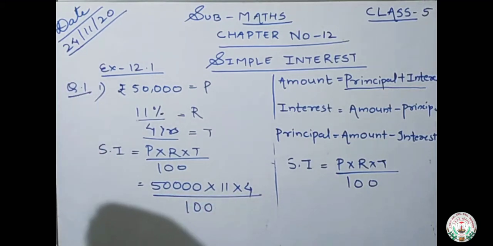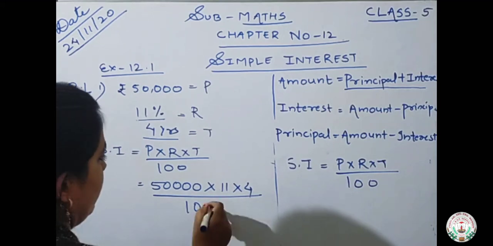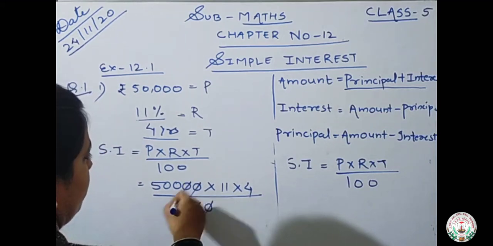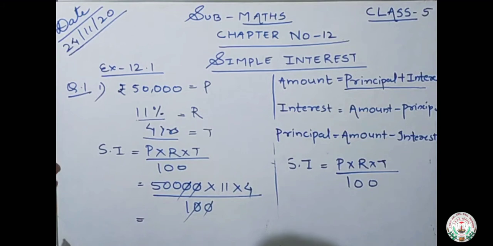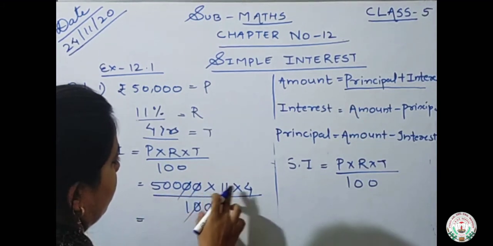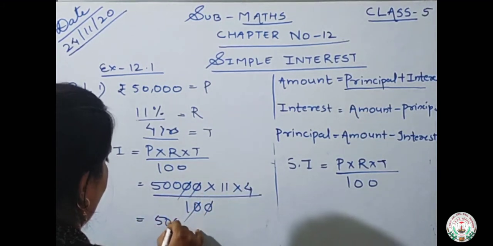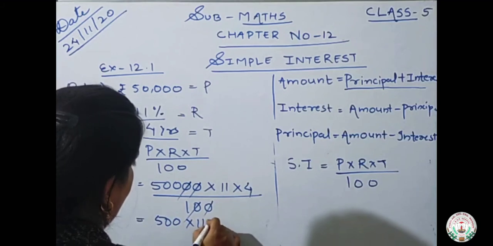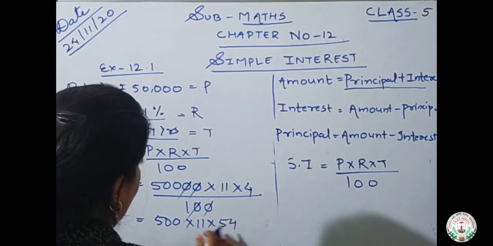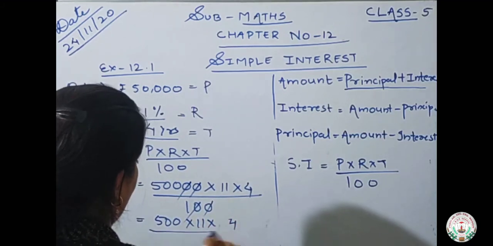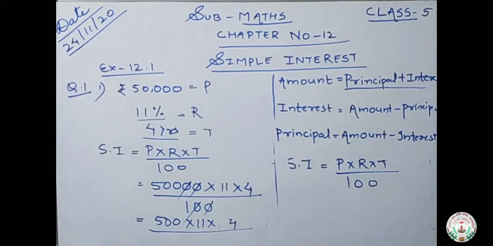So what will come? Here the zeros cancel out. What is left? 500 into 11 into 4. Just multiply this and we will find the answer. 11 into 4 will be 44. 44 into 5, just do it in rough and see. What will come?